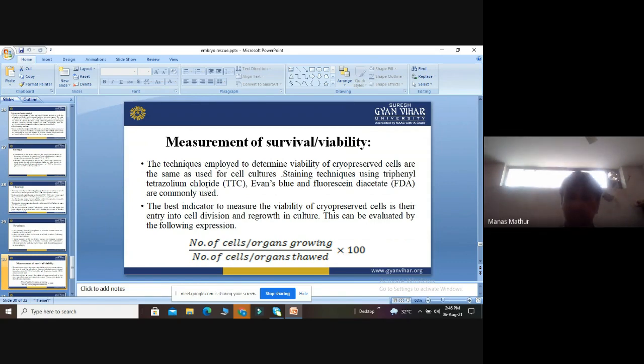The best indicator to measure the viability of cryopreserved cells is their entry into cell division and growth in the culture. This can be done by the following formula: number of cells or organs growing divided by number of cells or organs thawed, multiplied by 100. That will give us the cell viability ratio. So a simple formula is there. We use various stains like TTC, Evans blue, fluorescein diacetate. That comes under the measurement of survivability or viability.